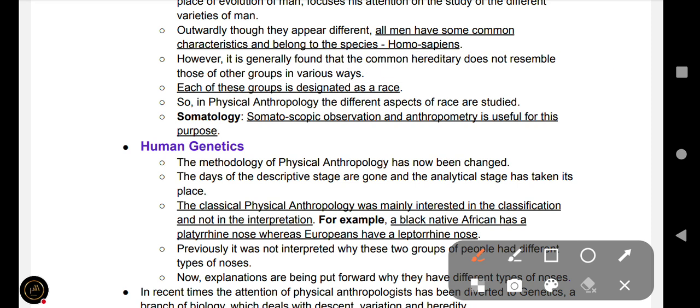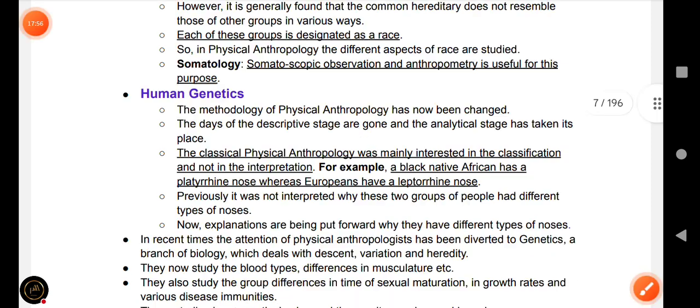And in physical anthropology, the different aspects of race are studied. This race formation we will understand in the next topic, that is race and racism in physical anthropology, okay. And somatology, the somatoscopic observation in anthropology, is useful for this purpose, okay.